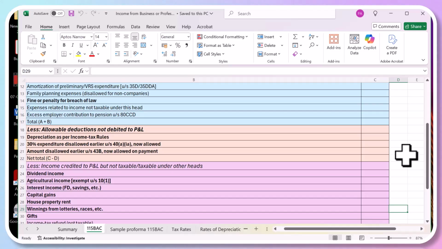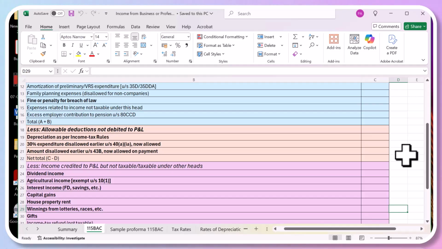So if you have shown any income and it has been reflecting your net profit, so first you have to exclude that and then you have to add it and pay tax under income from other sources. So income credited to this thing. So let's see what are those. Like dividend income, okay. Income credited to profit loss account but not taxable under this head, like dividend income, agriculture income. Now agriculture income, we know in India it's not taxable. So it will be removed, okay.